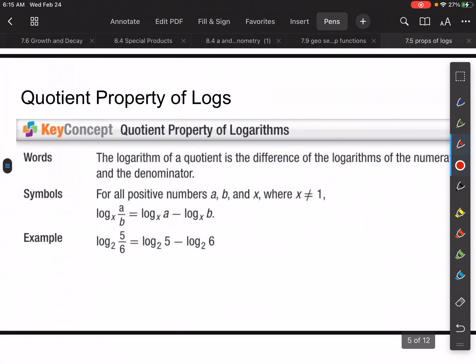The quotient property of logs. Remember that if I had x to the 5th divided by x to the 3rd, that's the same thing as x to the 5 minus 3, right? So when you have a quotient here, it's the same thing in logarithms.